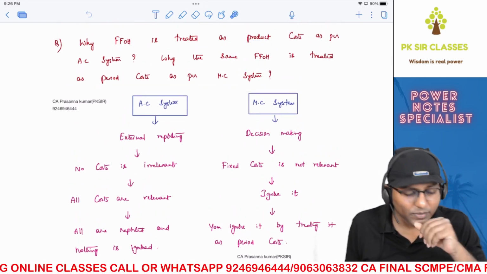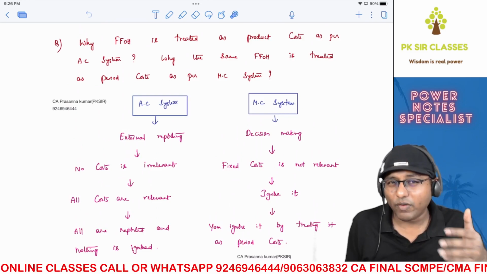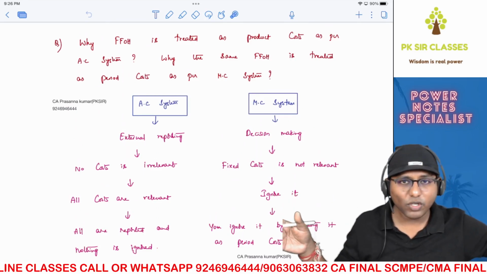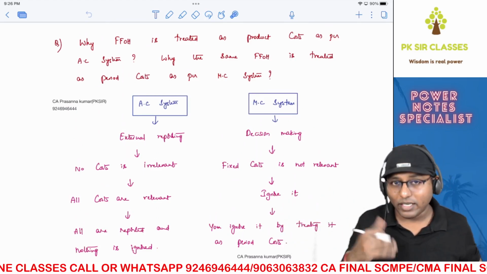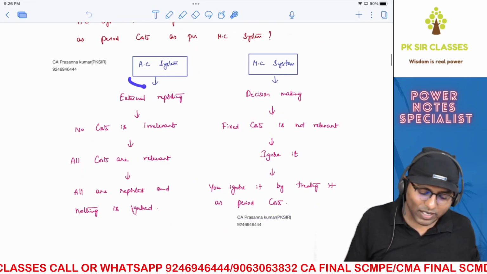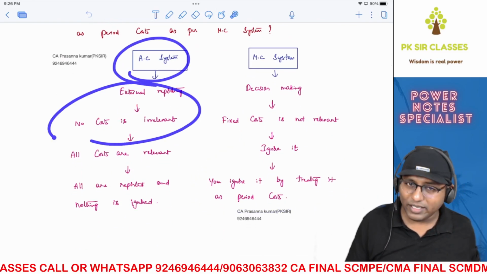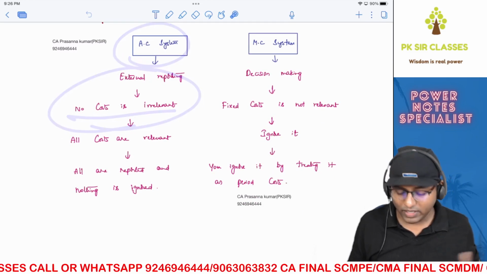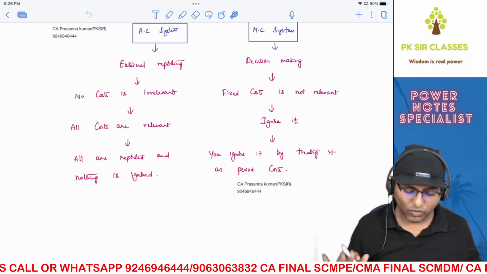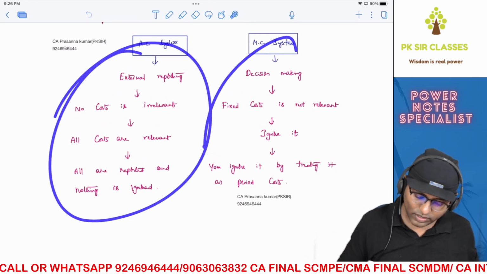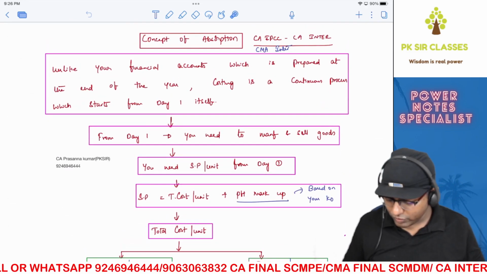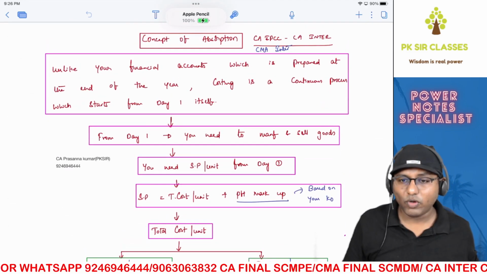So when you ignore it, you have to ignore it when you're trying to take decision. So obviously when you treat it as a period cost, it goes and gets debited in costing P&L account and it gets ignored, and that's what I want because it is irrelevant for me to take a decision. Whereas when it comes to absorption costing, you are not taking any decision. So therefore no cost is irrelevant, which means all costs are relevant, and therefore all the costs are reported and nothing is ignored. Simple logic. You got this? Chalo. Right. Now let's move on to the next one. The next one is concept of absorption.